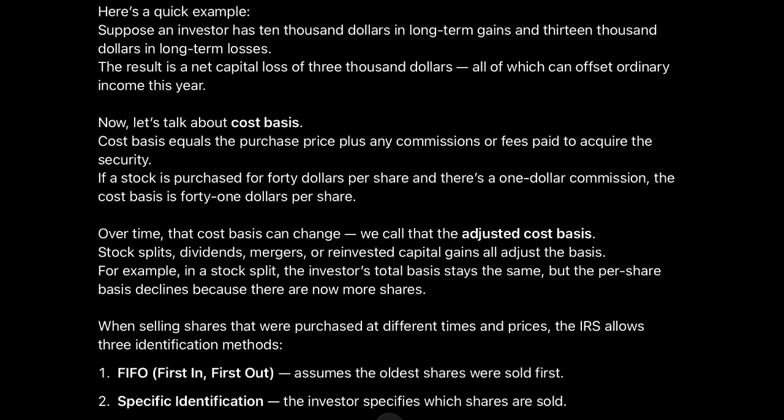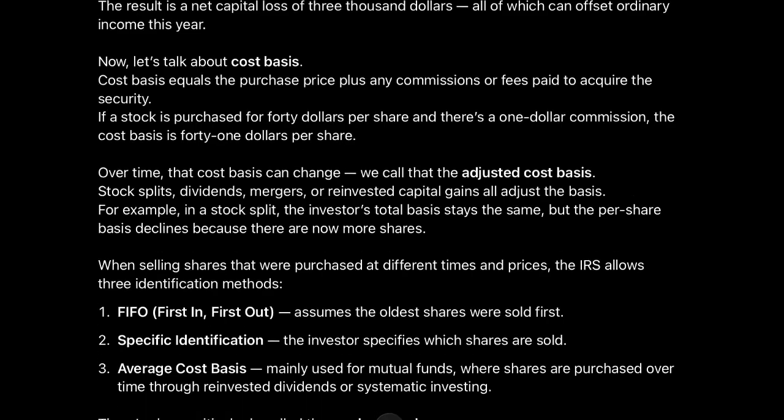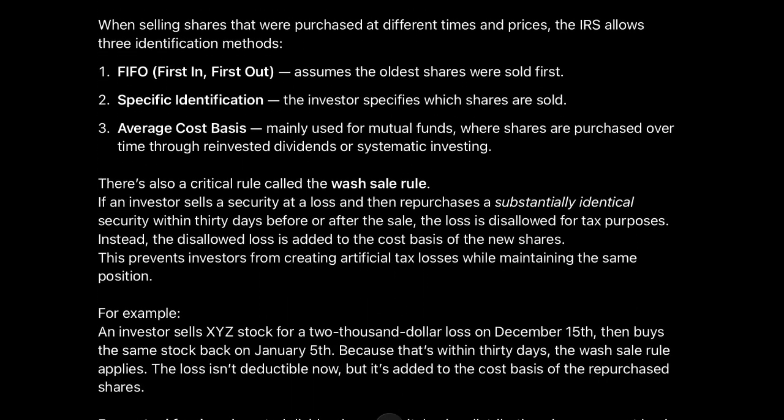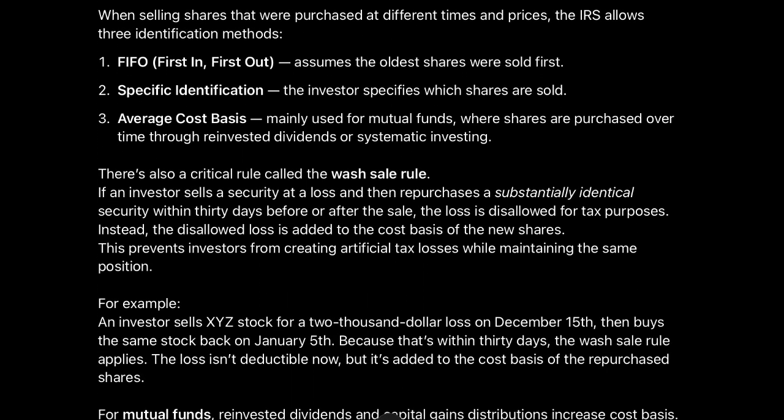For example, in a stock split, the investor's total basis stays the same, but the per-share basis declines because there are now more shares. When selling shares that were purchased at different times and prices, the IRS allows 3 identification methods. 1. FIFO, first in, first out, assumes the oldest shares were sold first. 2. Specific identification, the investor specifies which shares are sold. 3. Average cost basis, mainly used for mutual funds, where shares are purchased over time through reinvested dividends or systematic investing.